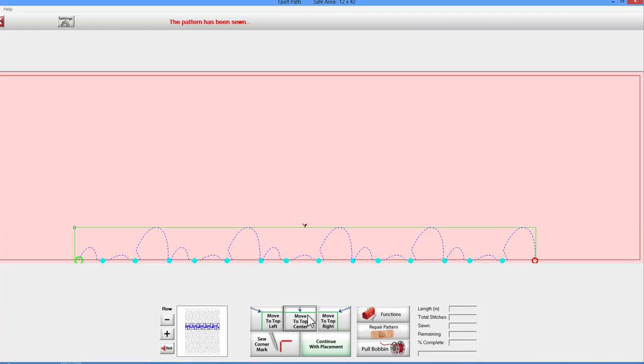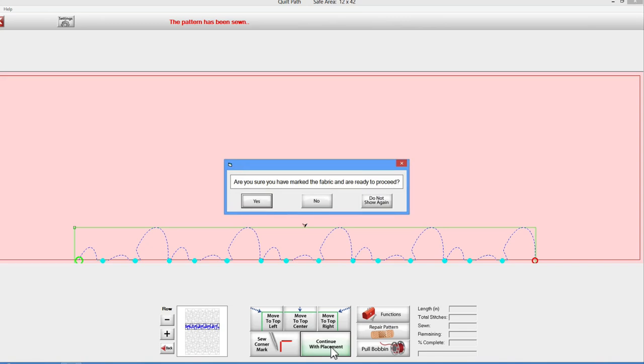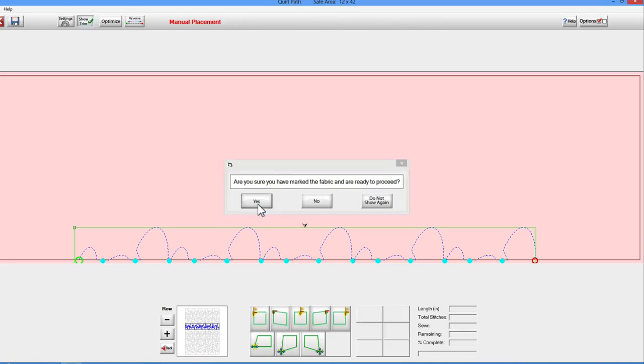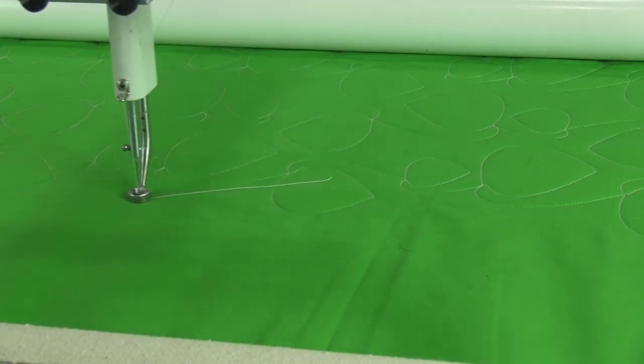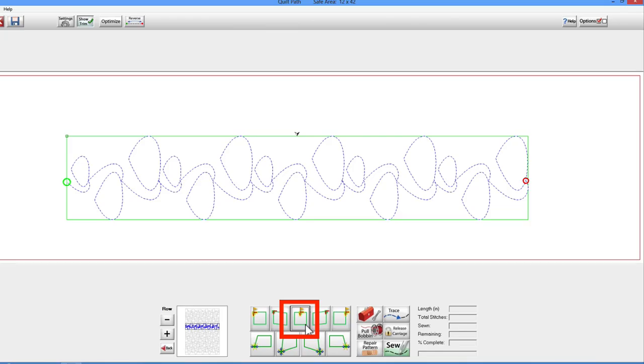Advance the quilt sandwich as normal, tap on Continue with Placement, and confirm that we are ready to place our next row. Move the needle to the alignment hole we made and tap the center alignment button. Notice over in the pattern map, it shows we will be stitching out row 4, which was our goal all along.